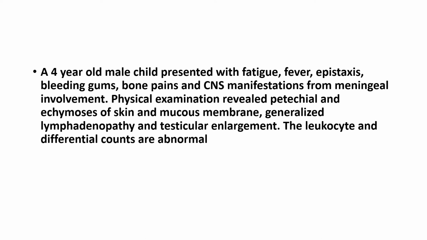Moving on, once again, a 4-year-old. So the last line they have given, the leukocyte and differential counts are abnormal. So they're telling us it is leukemia. So number 1, we have got the diagnosis that this is leukemia. Leukemia in a 4-year-old, what is the probable diagnosis? It is probably ALL. To confirm whether it's acute or chronic, let's look at this epistaxis. So epistaxis, bleeding gums. So they have given that the platelets are very much decreased. So the platelets are less than 50,000 based on the epistaxis and bleeding gum findings. So this is acute leukemia. And for us to confirm it is ALL, we have seen CNS manifestations from meningeal involvement. So CNS is also involved. So our buzzword for ALL is also present here. So it is an acute leukemia and it is ALL, which is acute lymphoblastic leukemia.